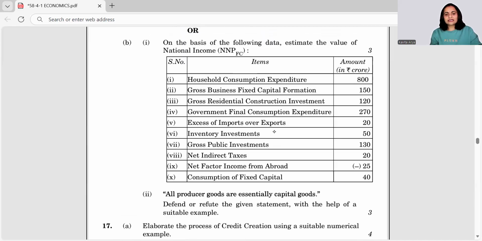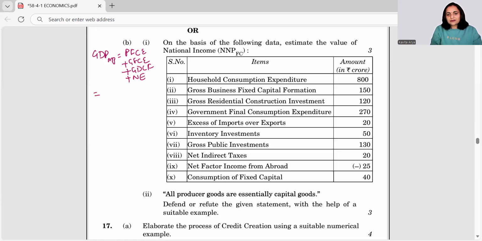On the basis of this data, calculate NNP at FC. Say this is a national income, and what are the components? The components given here are clearly of the expenditure method. So let's go step by step. The very first step of the expenditure method: GDP MP is obtained by private final consumption expenditure, government final consumption expenditure, gross domestic capital formation, and net exports. So let us find all the components one by one.